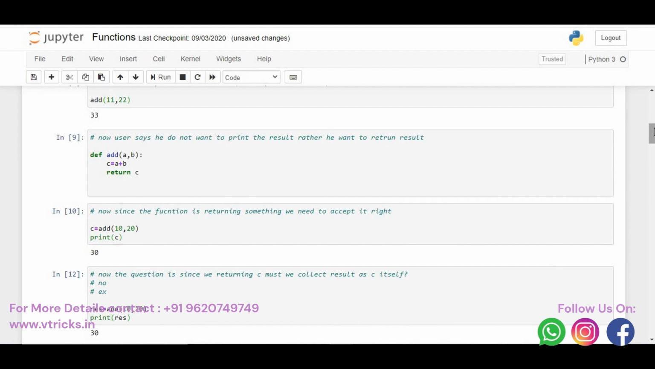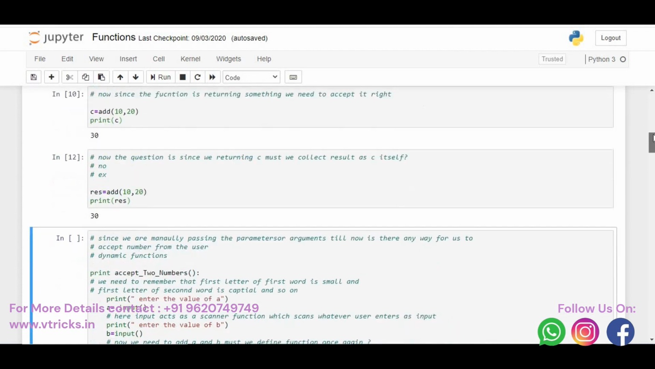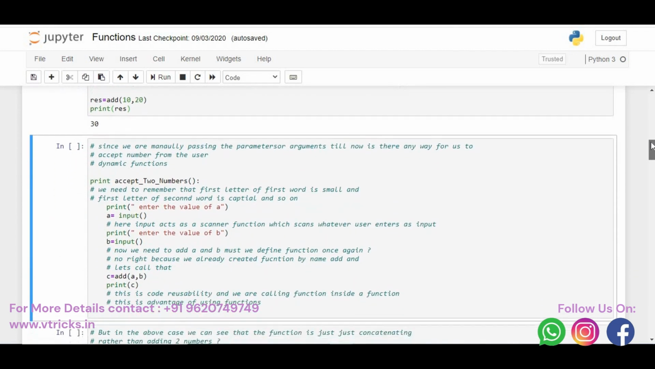Now let us make the code much more dynamic. You must have a question that, okay, we are passing the numbers 10 and 20 manually. Is there any other way where the compiler will ask me a question, enter the value of a, enter the value of b? Yes, we have that. When you ask the question, enter the value of a, enter the value of b, then you need to scan that, right? Is there a scanner class in Python? Yes, the scanner in Python is nothing but the input function, which we discussed in our theory session.